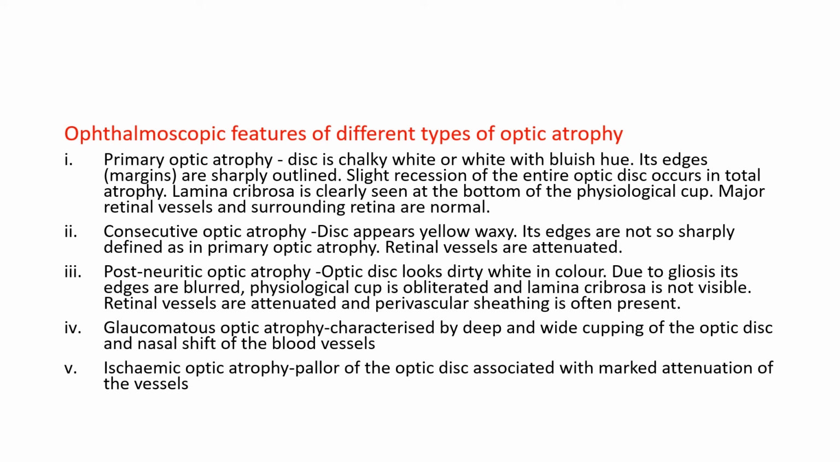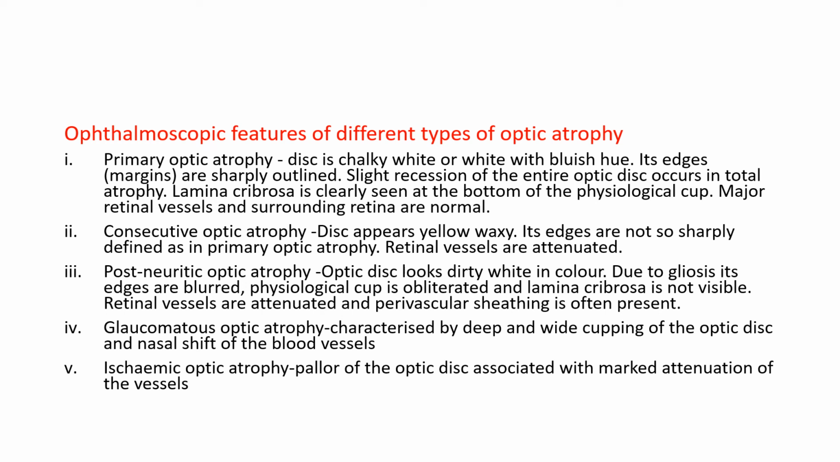Ophthalmoscopic features of different types of optic atrophy. Now, this helps us to understand whether it's a primary optic atrophy and what are the causes, or it's a case of consecutive optic atrophy, so what are the possible differential diagnoses, or it's a case of post-neuritic optic atrophy and hence differential diagnosis, or glaucomatous optic atrophy, or ischemic optic atrophy.